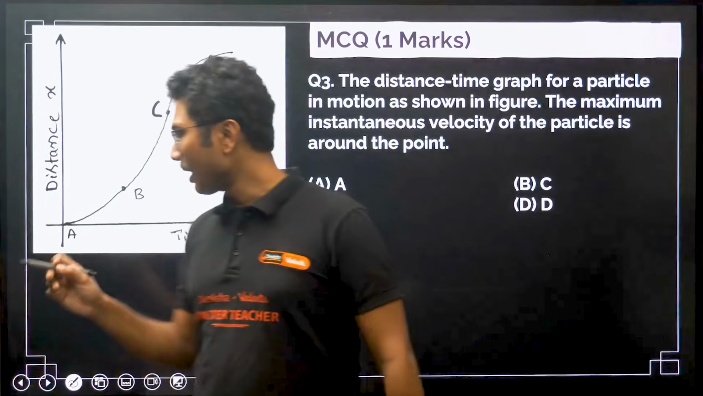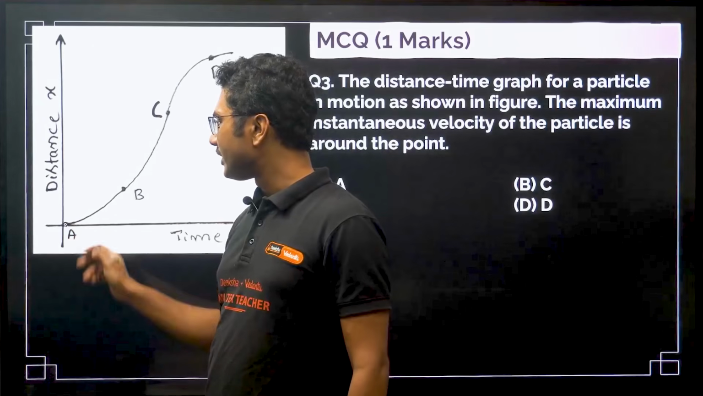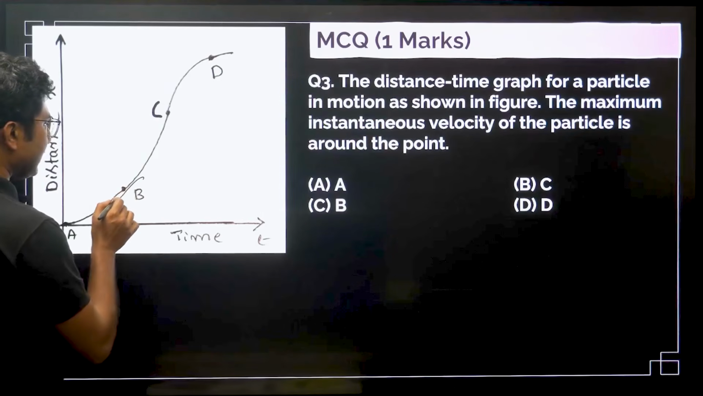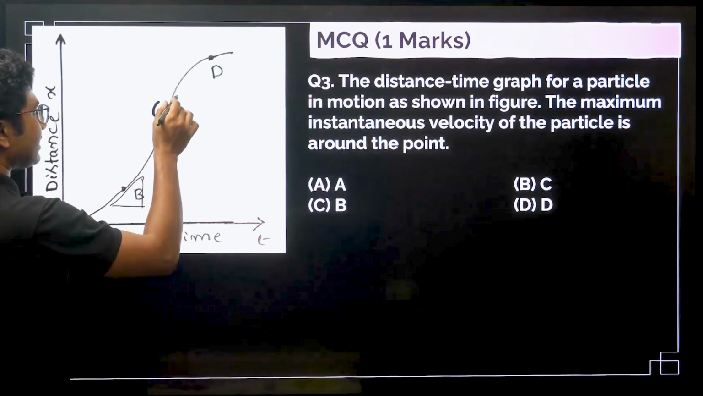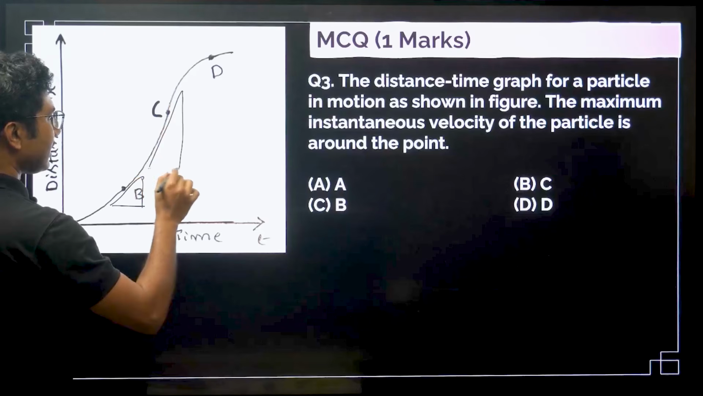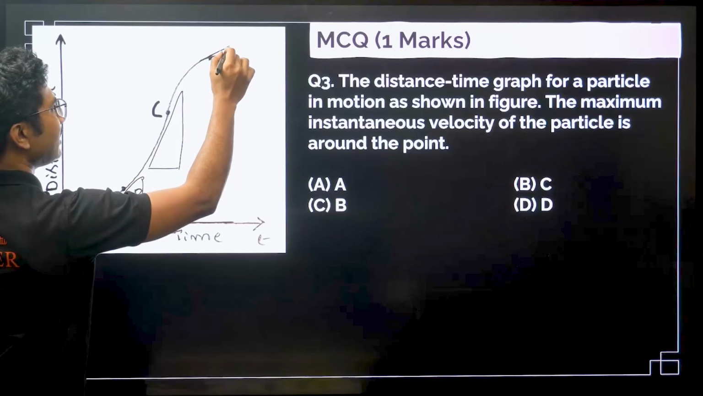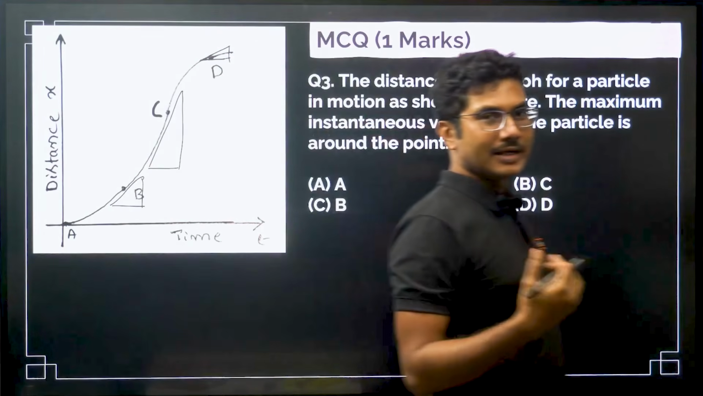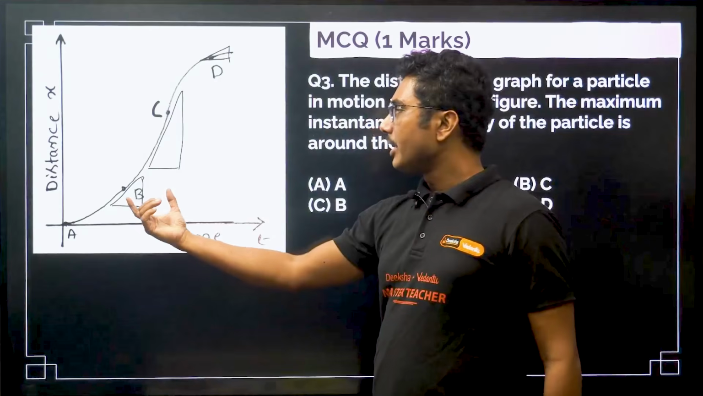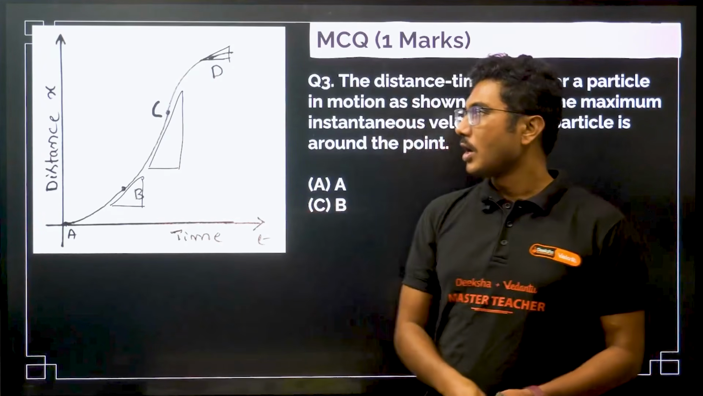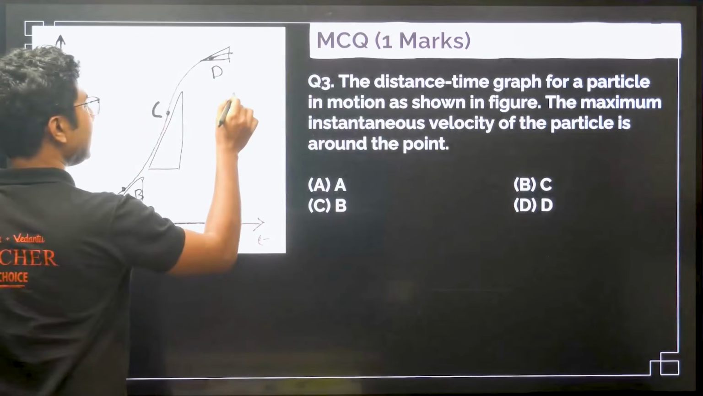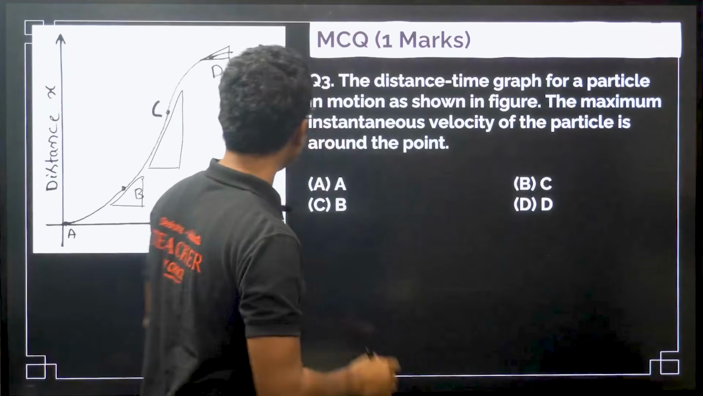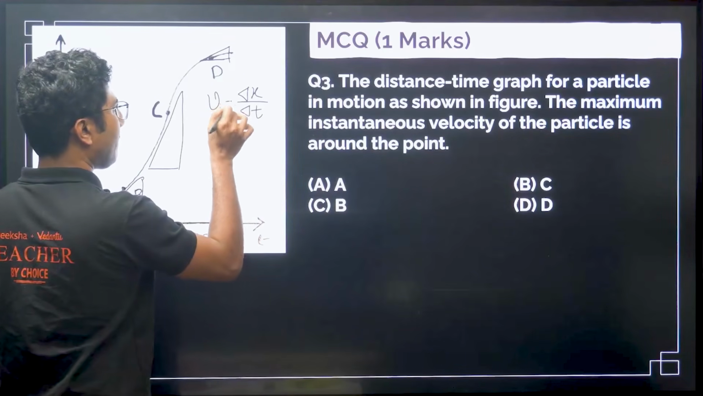Now as you can see here, the velocity is 0, it's starting from 0, so the instantaneous velocity at A is 0. Now if you see at B, the instantaneous velocity is this, at C the instantaneous velocity is this, and at D the instantaneous velocity is something like this. So now what is the instantaneous velocity? I already told you, instantaneous velocity is delta x by delta t, right? This is the instantaneous velocity, vi.